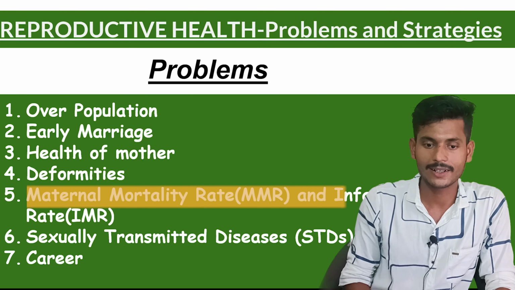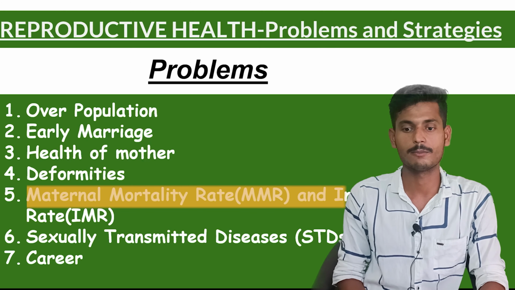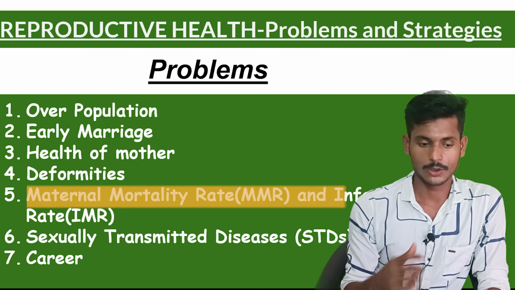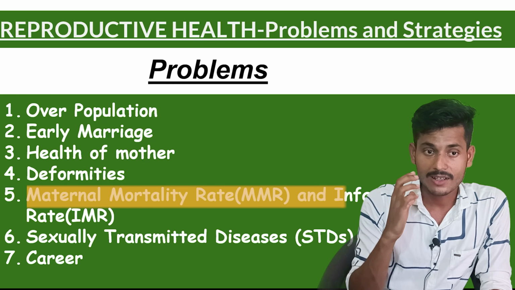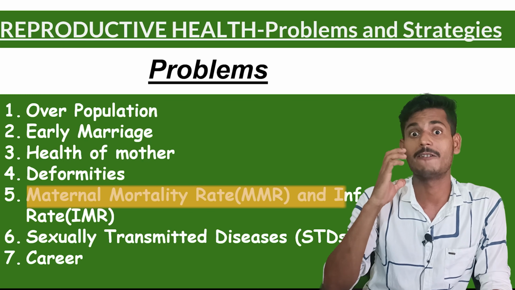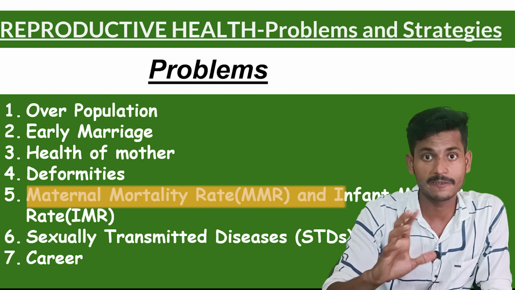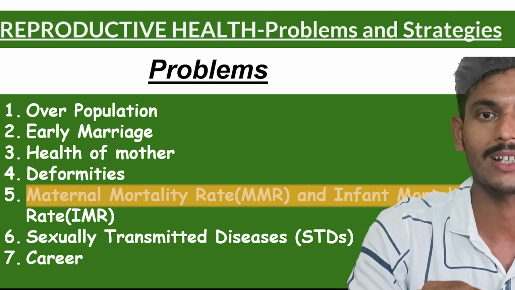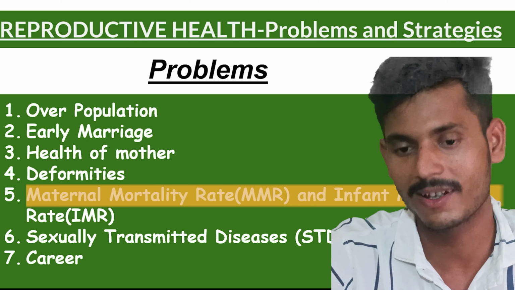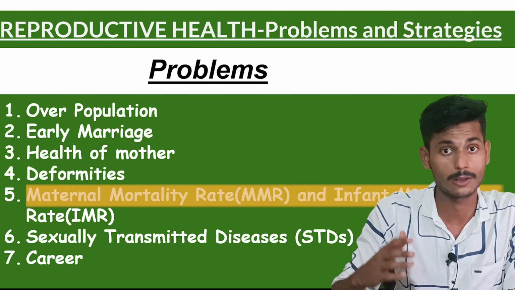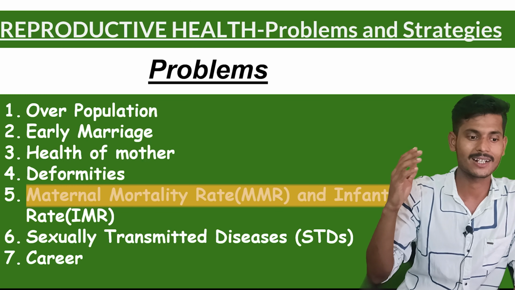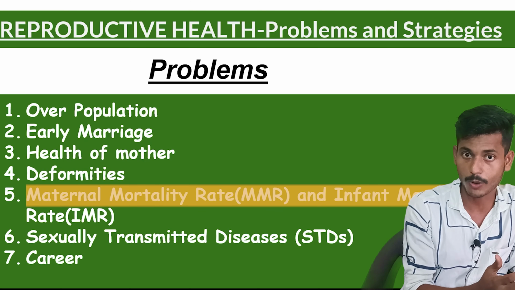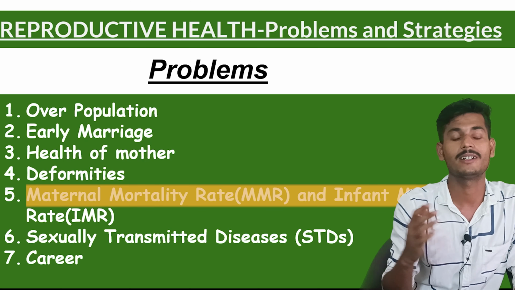Now we have the maternal mortality rate and infant mortality rate. Due to the advancement in medicines, we have advanced ways to tackle and manage diseases. So that's why the maternal mortality rate as well as the infant mortality rate is very low nowadays, because we have lots of vaccines given to newborns, and thereby we can prevent many diseases.